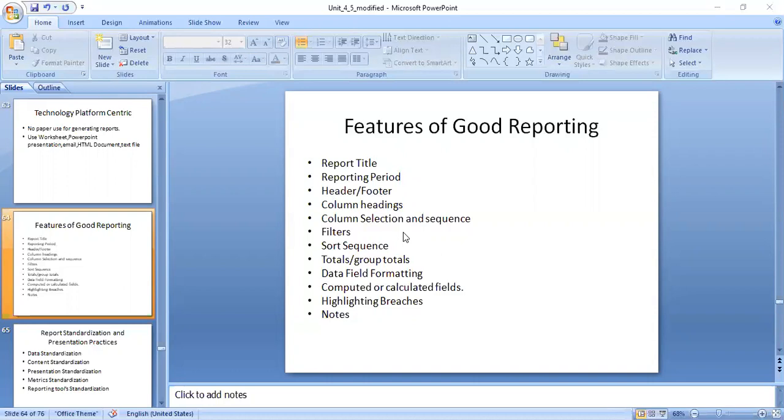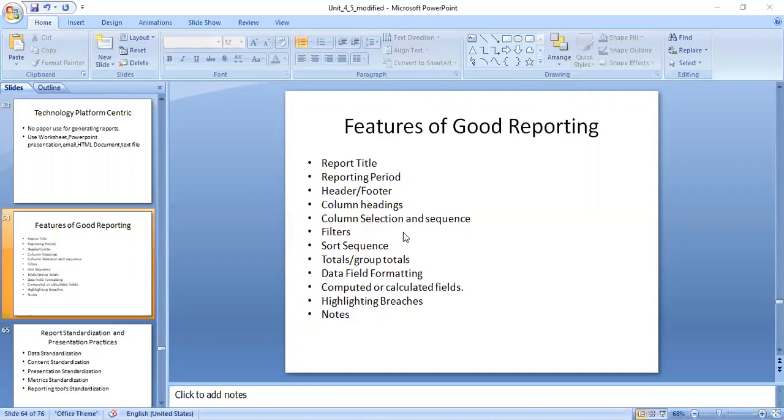Like the important ones will be there. They will be done as bold or capital letters. That is what highlighting is. Notes: sometimes it may be essential to notify the users of a last minute update message that could answer the typical questions raised by the users. So you are supposed to write different notes here.